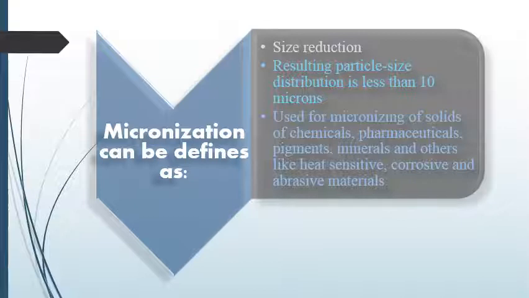It can also be used to protect drugs which are heat sensitive, or which are corrosive or abrasive materials. So basically micronization is reduction of size of particle. Now we have to see how this fluidized energy mill, which is the equipment used for reducing the size of the particle, is useful in pharmaceutical companies.